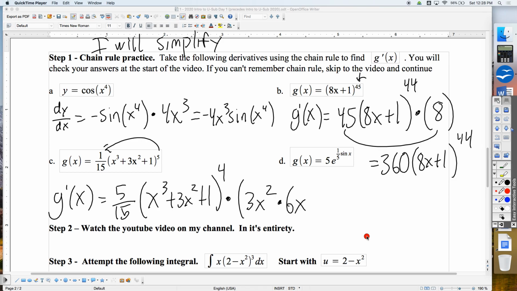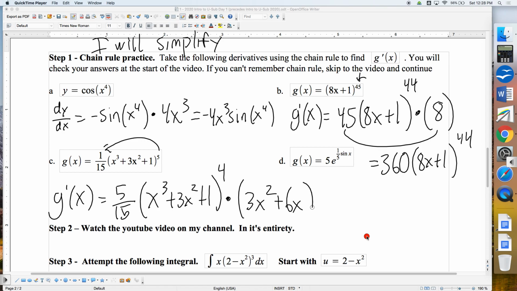I know that should be a plus. I know. Plus 6x. And remember, derivative of 1 is 0, so we can kind of stop there. Now, this is 1/3, right? We can really just call this 1/3.